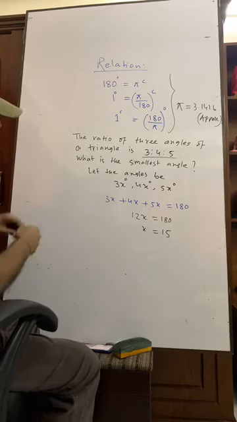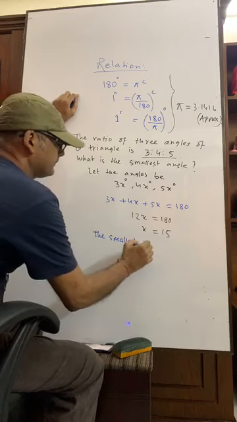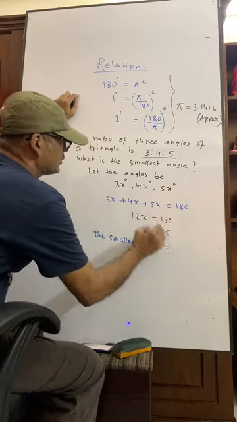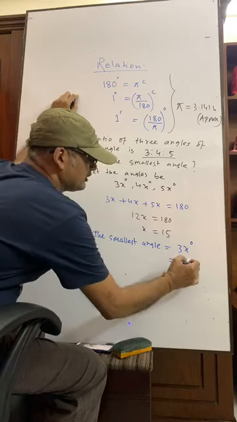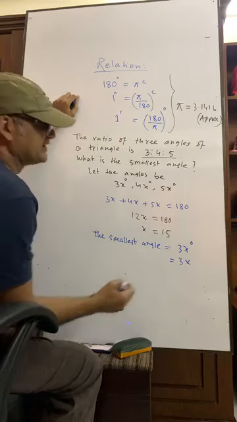Very good. The smallest angle is equal to what? 3x degree. What is the value of x? The value of x is 15.